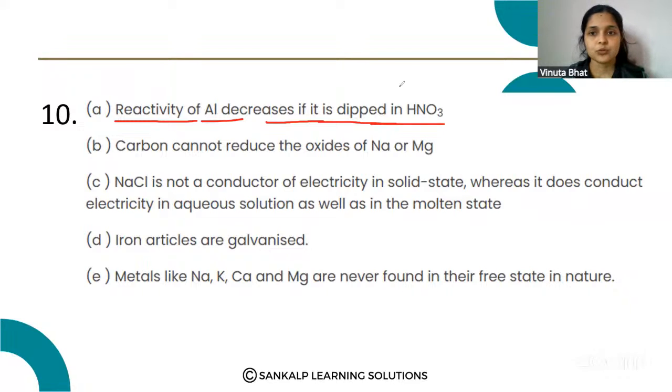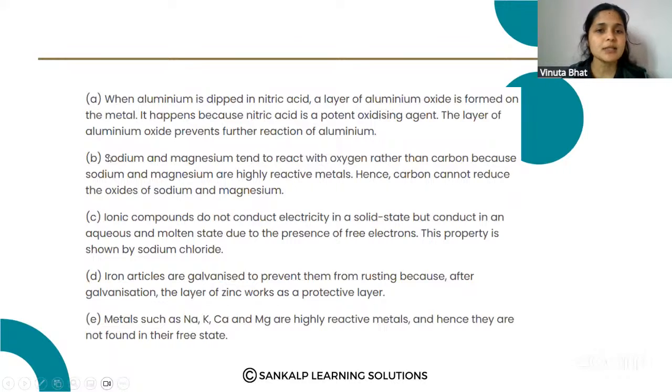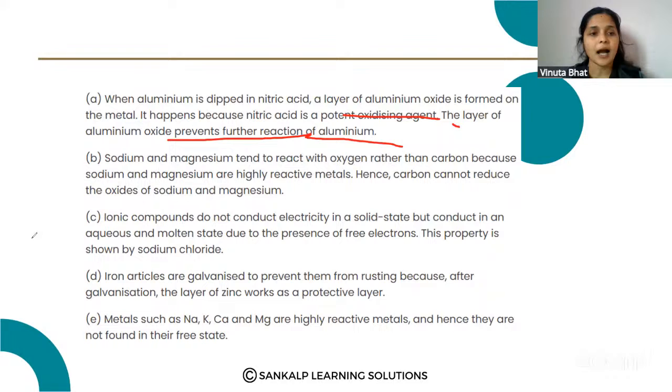Okay, so the first answer: when aluminum is dipped in nitric acid, a layer of aluminum oxide is formed on the metal. It happens because nitric acid is a potent oxidizing agent. The layer of aluminum oxide prevents further reaction of the aluminum. So that is the reason. Very important. Please note down the reason for the first question.